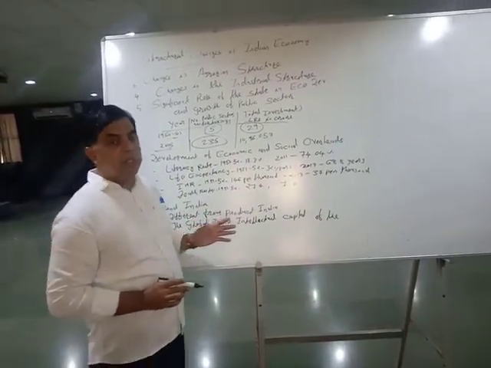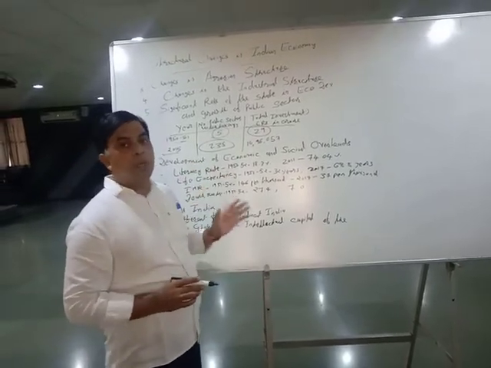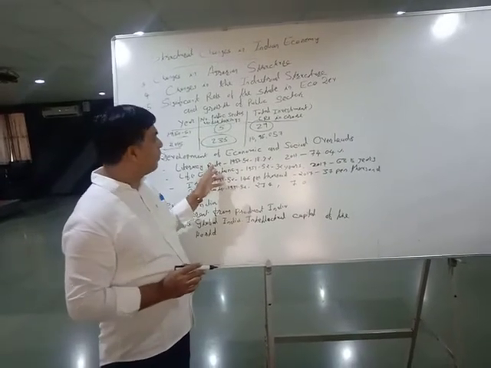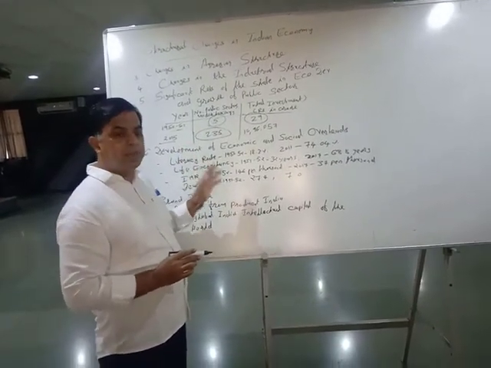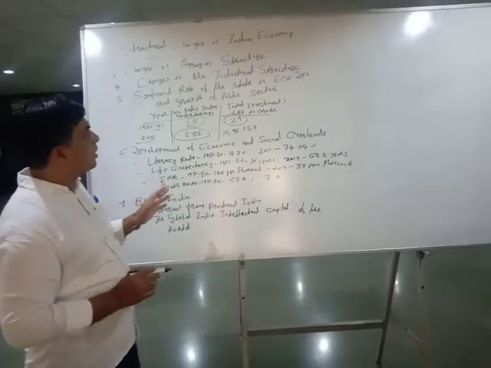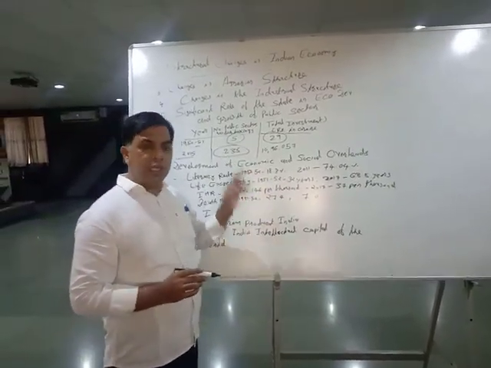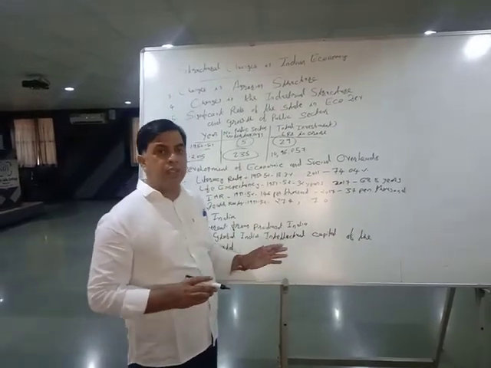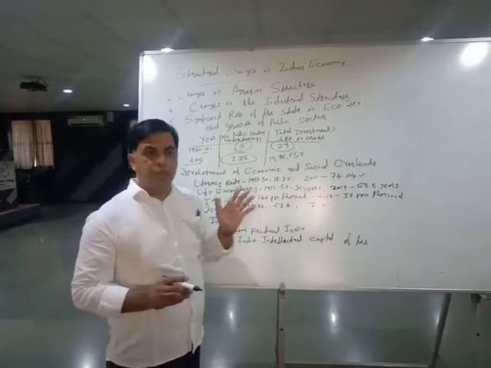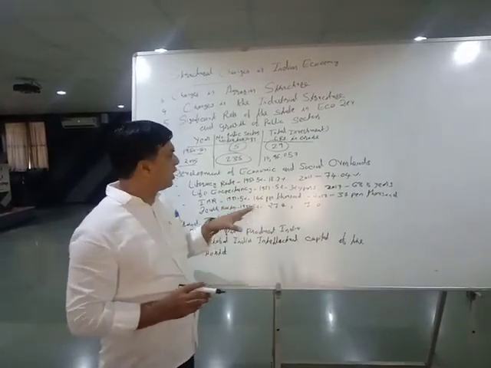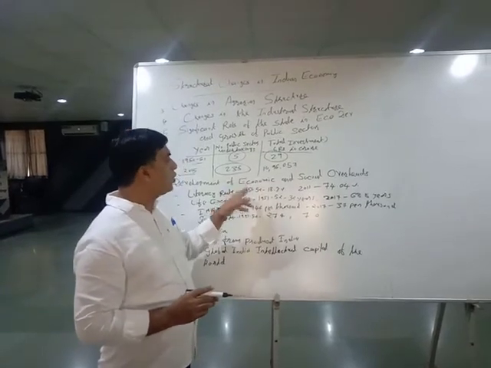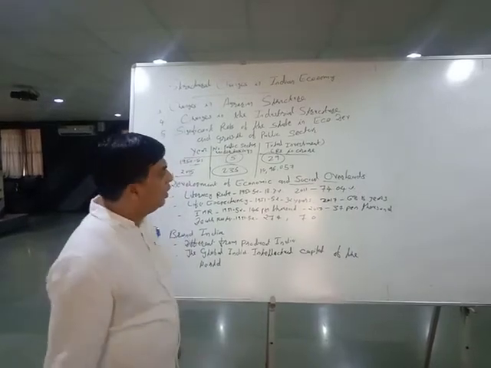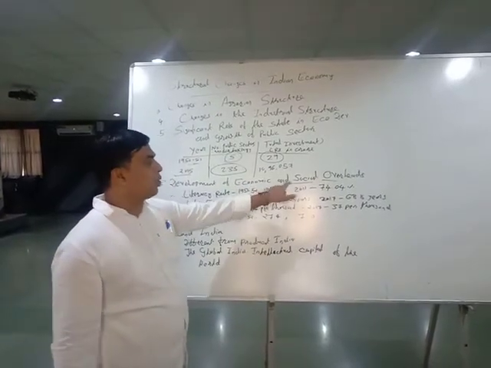Next, development of economic and social overheads. We have just discussed that for any country to grow, the most important thing is its infrastructural facilities. So there has been substantial expansion in economic infrastructure like transportation and communication, irrigation facilities, power generation, education, research and training, slum clearance, etc. At the same time, along with economic infrastructure, there has also been a significant increase in social infrastructure or social overheads.